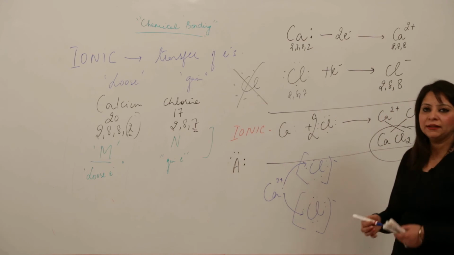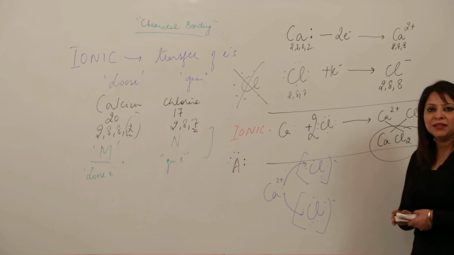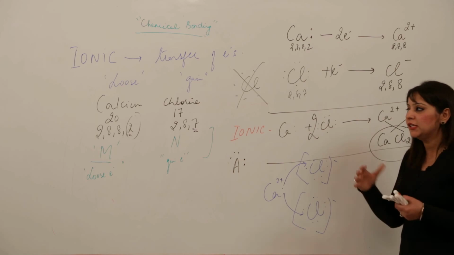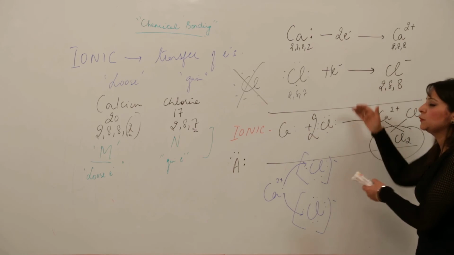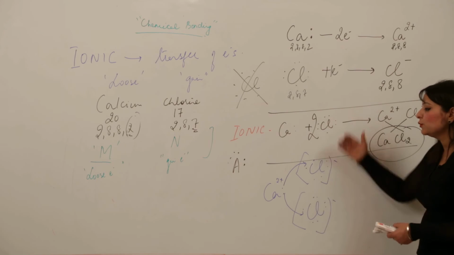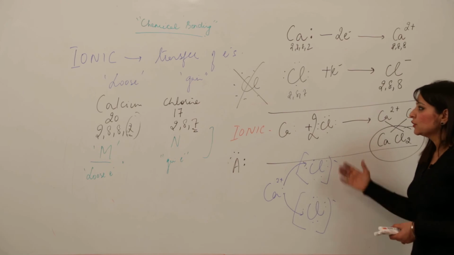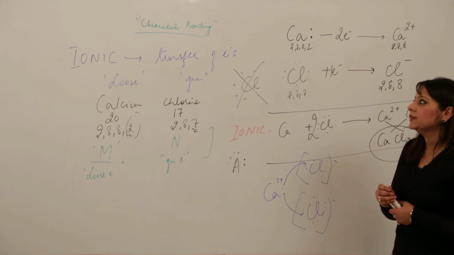You can even do like this, but I think the most appropriate method to show the bond formation is the earlier one, and it will help you in higher classes as well. So just do the method I prefer, but you can do both methods, whichever you like. So this is how the ionic bond is represented.